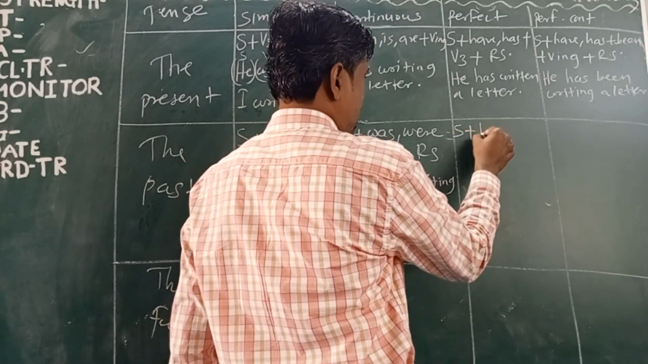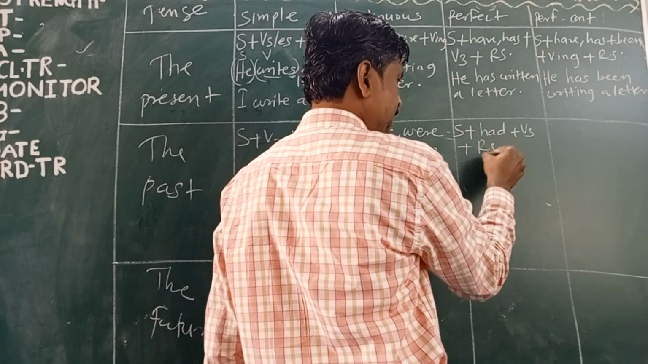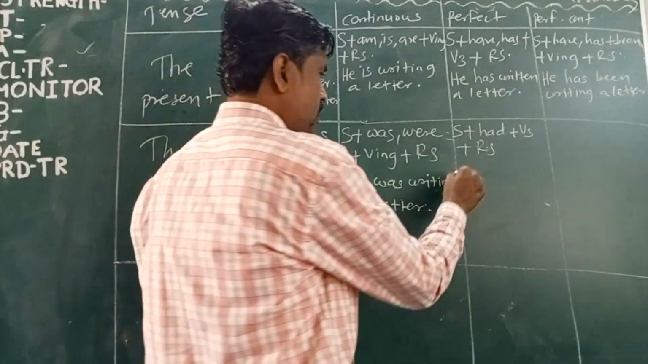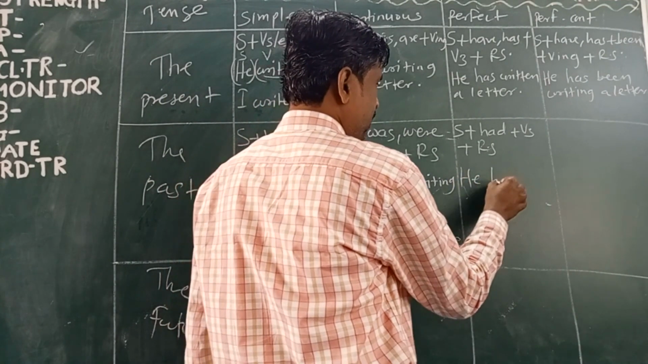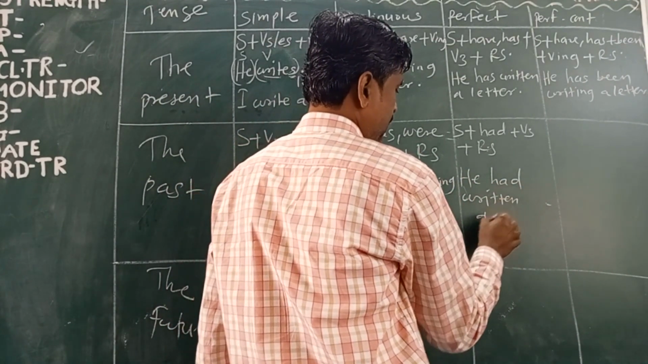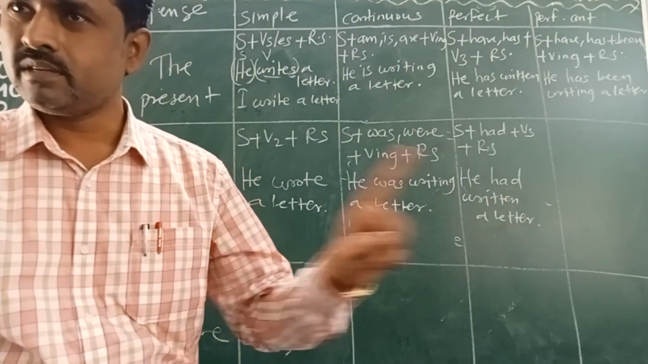Now past perfect tense. Subject plus had plus V3 plus rest of the sentence. How can you convert this sentence into this one? He had written a letter. This is past perfect. Correct.